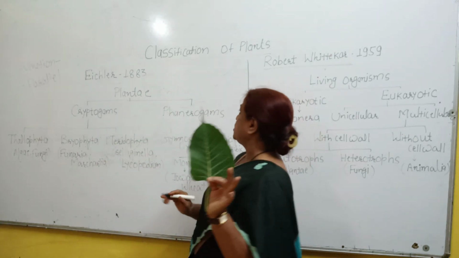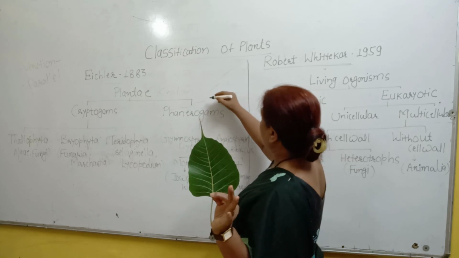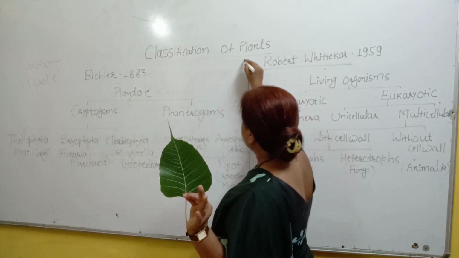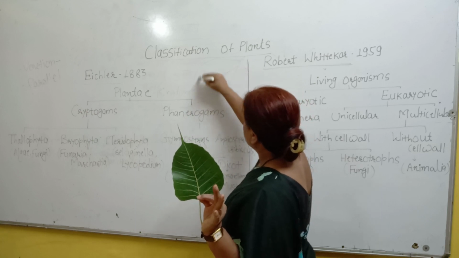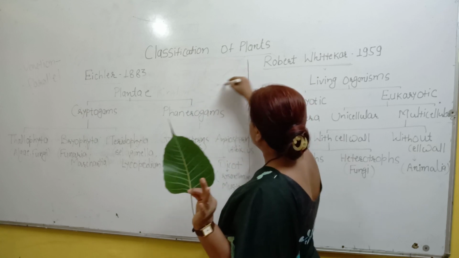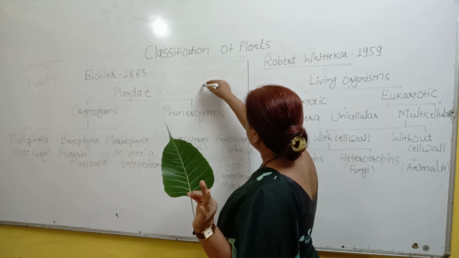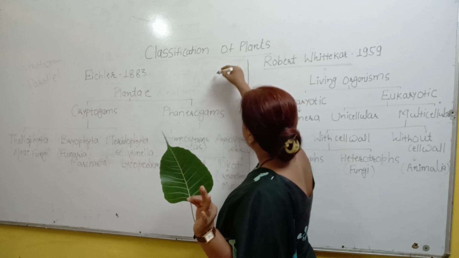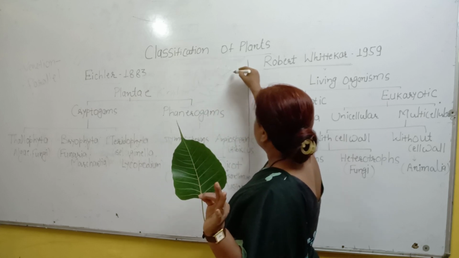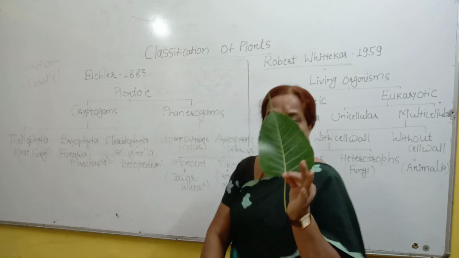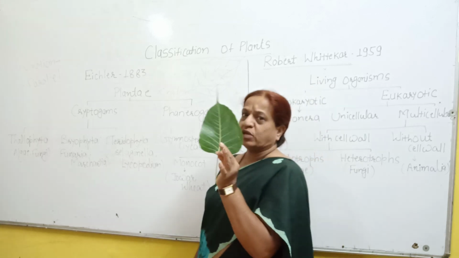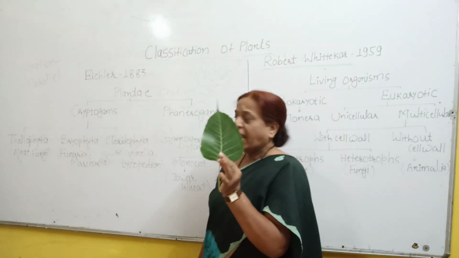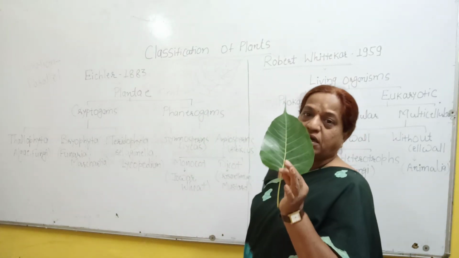That type of venation is known as reticulate venation. For example, if you see, this is the leaf, this is the main vein, these are the secondary veins. Again veins arise from the secondary veins. So a network is formed on the surface of the leaf. Such a type of venation is known as reticulate venation, and this is the characteristic property of the dicot.